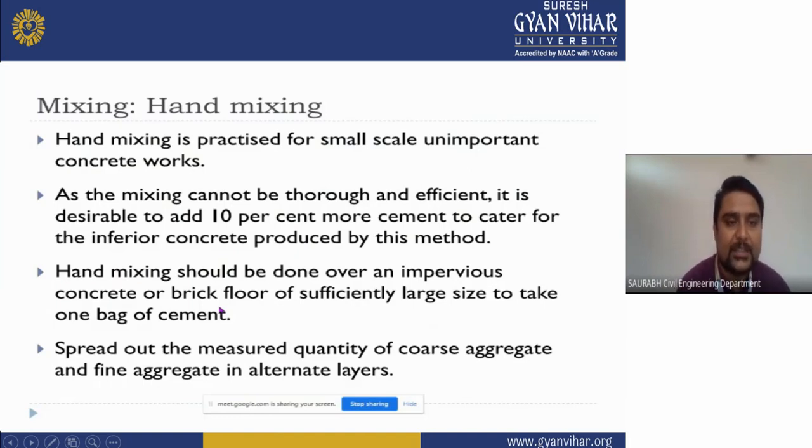Hand mixing is a practice for small scale, unimportant concrete work. As the mixing cannot be thorough and efficient, it is desirable to add 10% more cement to cater for the inferior concrete produced by this method. Hand mixing should be done over an impervious concrete floor of sufficiently large size to take one bag of cement. Spread out the measured quantity of coarse aggregate and fine aggregate in alternate layers.